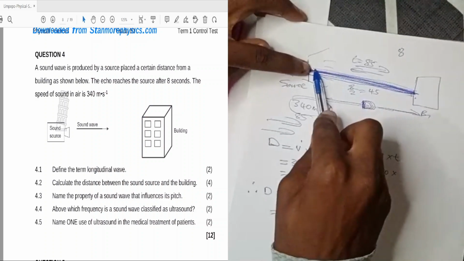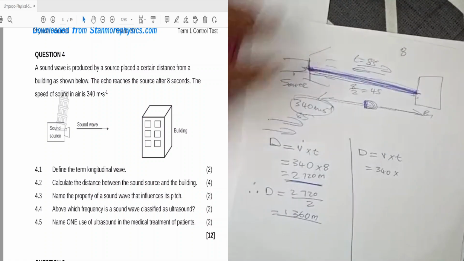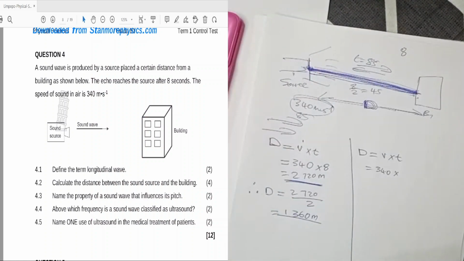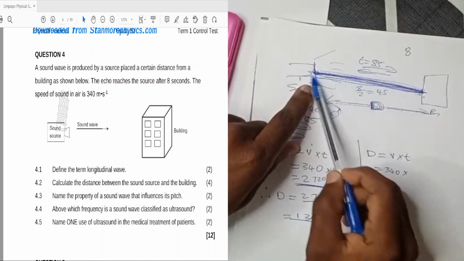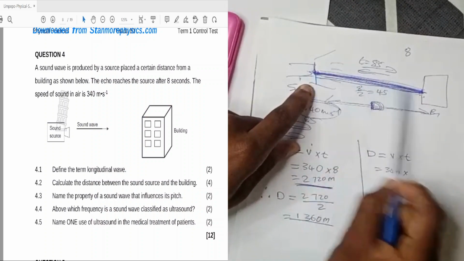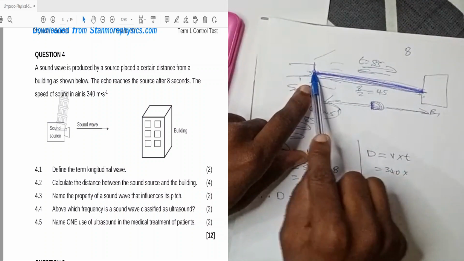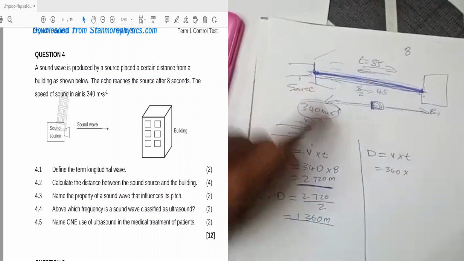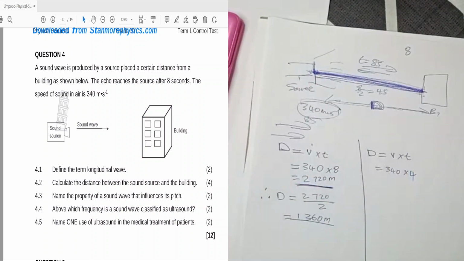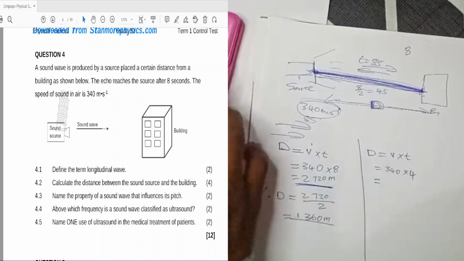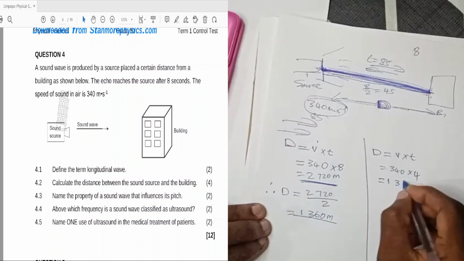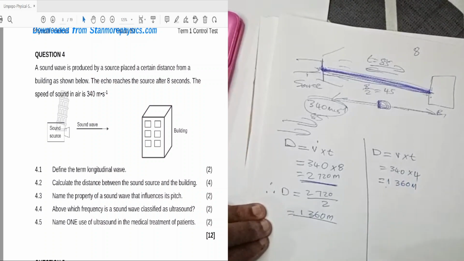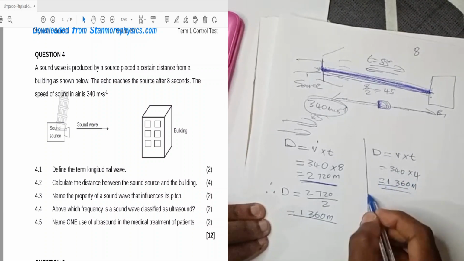Because the question says the echo reaches the source after 8 seconds. It went and came back. It means it took 4 seconds to reach here and 4 seconds to come back. So here we're going to say time is 4. It is equal to 340 times 4, which is 1,360 meters. This is your answer. You see, it's the same here.